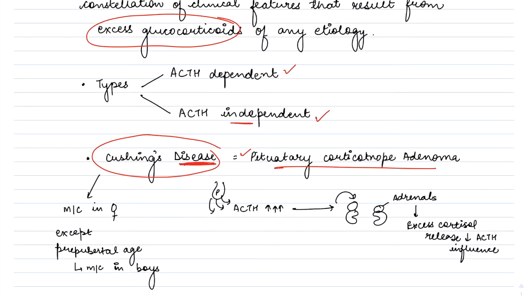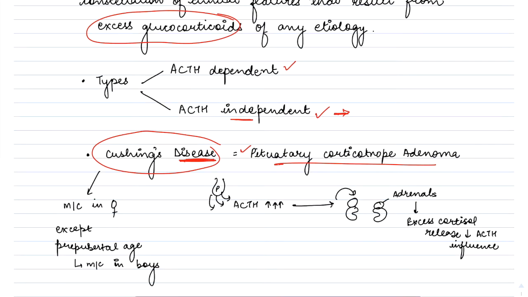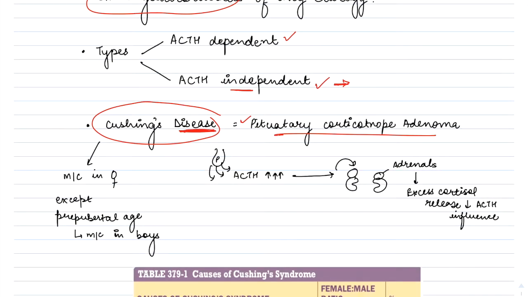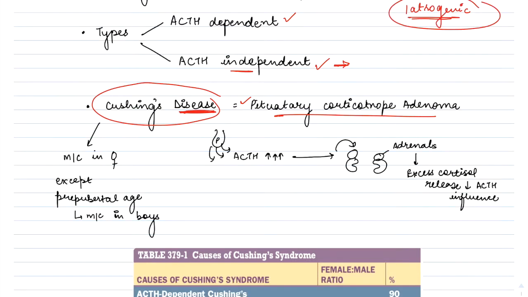Other causes of ACTH dependent include ectopic secretion of ACTH by a non-pituitary tumor. ACTH independent causes may include adrenal adenoma, adrenal carcinoma, and nodular adrenal hyperplasia. There's another cause apart from these endogenous ones: exogenous administration of glucocorticoids leading to Cushing-like features, known as iatrogenic Cushing's.